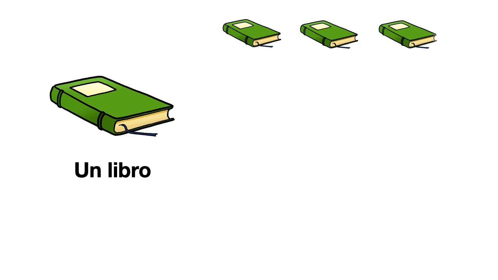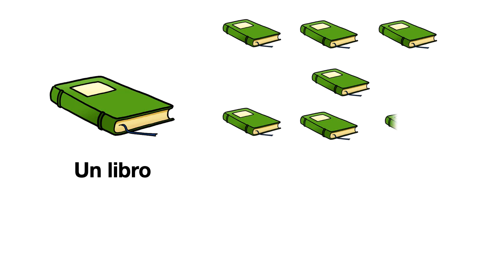Cos'è? Un libro. Contiamo. 1, 2, 3, 4, 5, 6, 7. And what's the plural of libro? The rule is O goes to I. 7 libri. E cos'è questo?